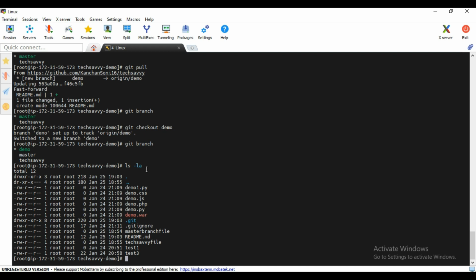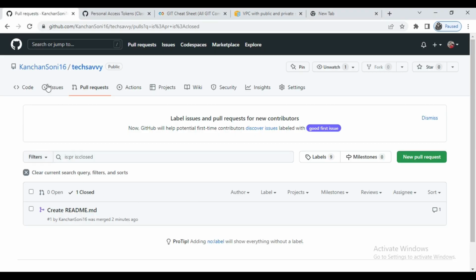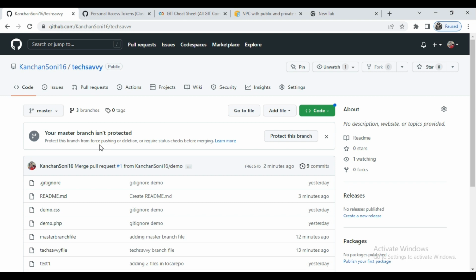We have another command also, that is called git clone. Let's see the demo. Suppose we don't have any local repo right now, and I am a new joinee of the company. Suppose I have one folder called new join, and I have only this folder space with me and no code. I want to take the latest code so that I can start working. So instead of pull or push, I need to clone the repository into my local repository.